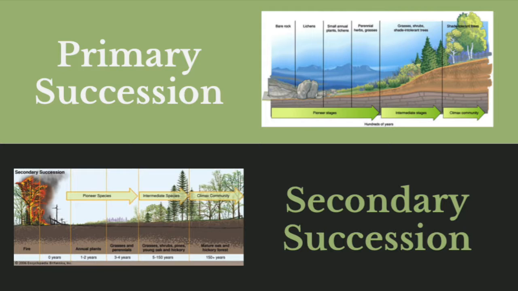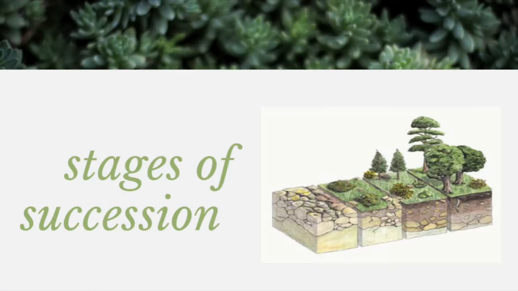The stages of succession start with stage number 0, which is called the inorganic phase. This stage can only happen in primary succession because primary succession causes all organic matter to disappear. So the inorganic phase starts with a bare rock surface that is harsh and variable, and the water supply is unreliable.